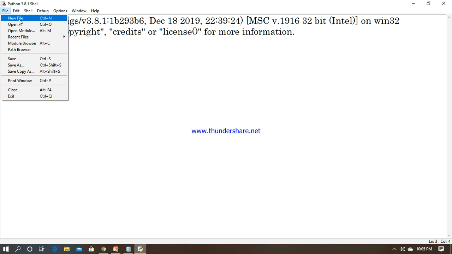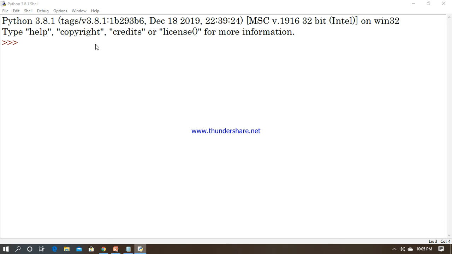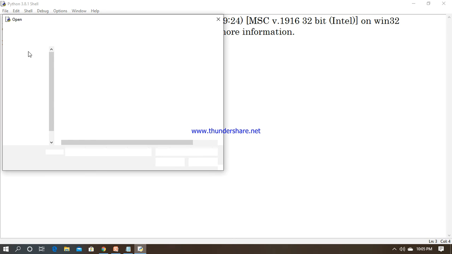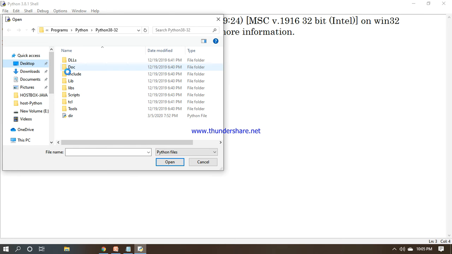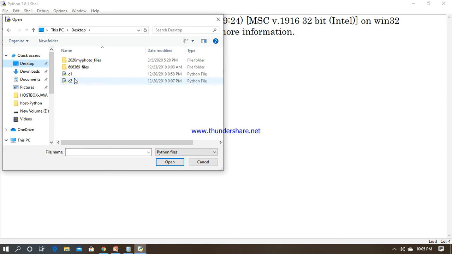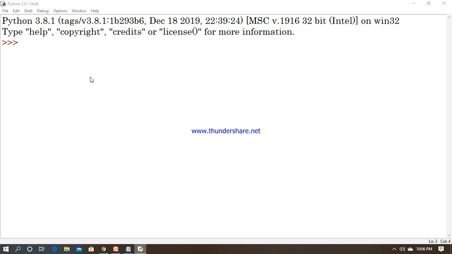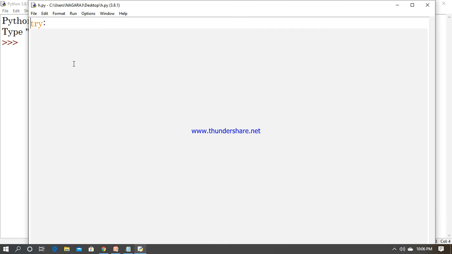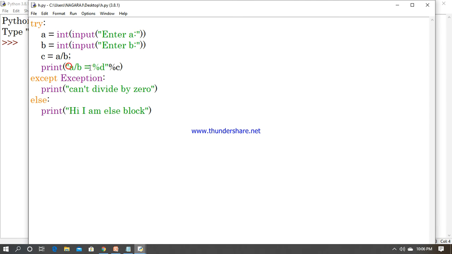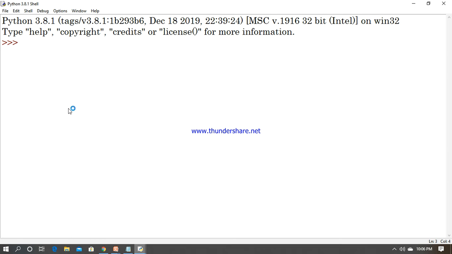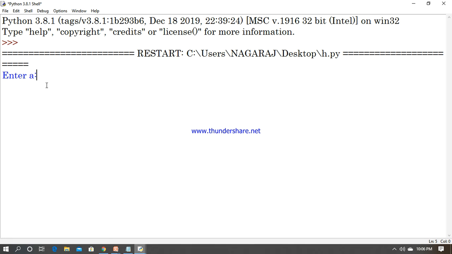I have already executed the program twice and saved it. I open the program, which I kept on the desktop with the name h.py. So how you can handle errors in Python programming. Yes, so if you execute it, what happens? It goes and prints the results like this. Enter A value, I am entering 10. B value, I am entering 2. So it says hi I am else block, like that.